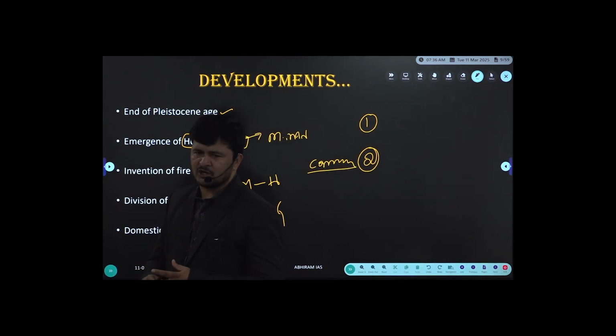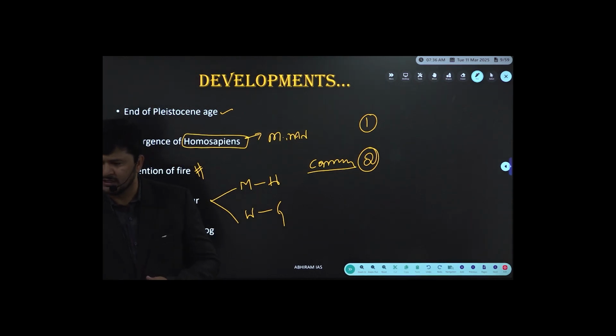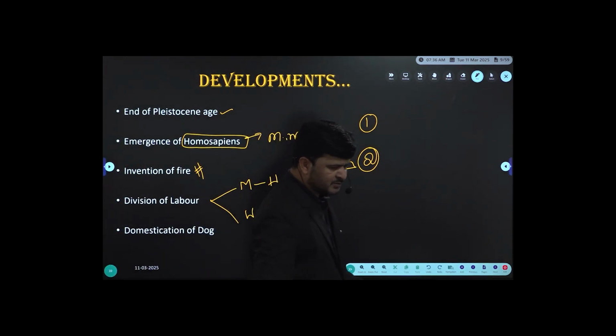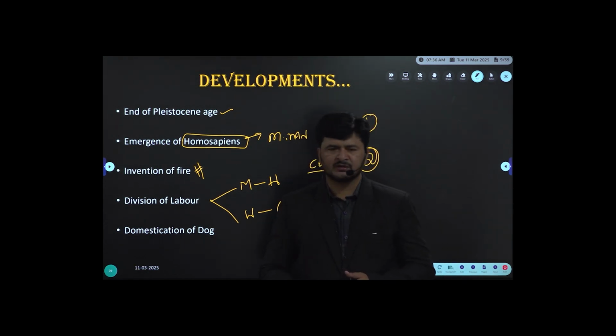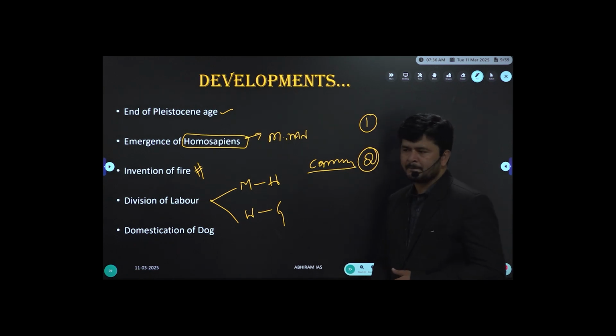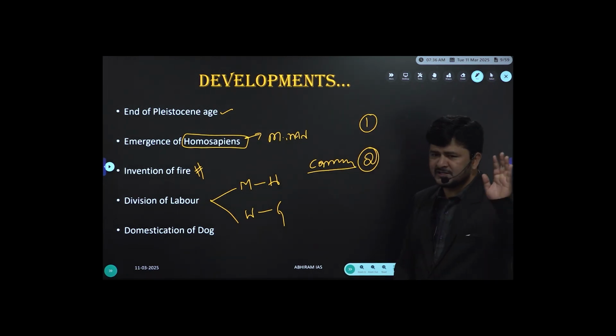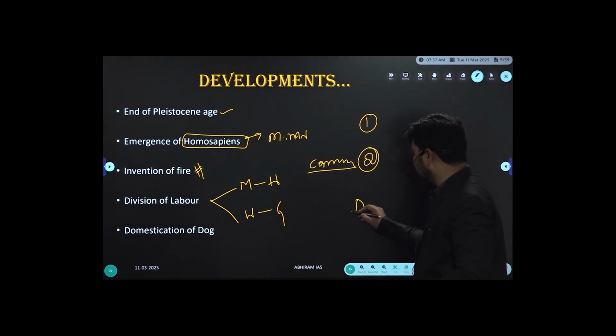Same traditional options. Option A, only one correct. Option B, only two correct. Option C, both these statements are correct. And option D, neither one correct nor two. Go through the two statements carefully, then I can give the answer. How many say option A is the right answer? Only one. How many say option B? Only two. Option C, both statements are correct. And option D, neither one nor two. Right? The right answer for this question is option A, only one.